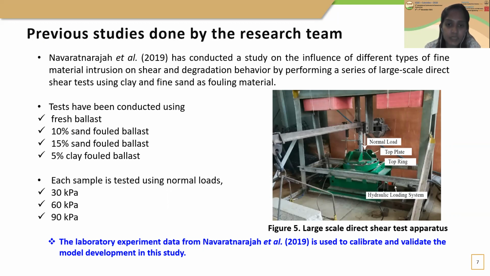Three vertical load cases of 30, 60, and 90 kilopascals were used. The lateral load was applied to the bottom ring at a constant loading rate of 0.04 millimeters per minute using a hydraulic loading system. The horizontal displacement, the vertical displacement, and the horizontal load reading were obtained by the data logger.